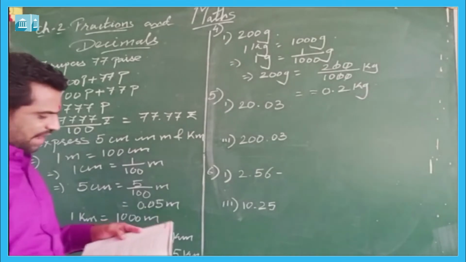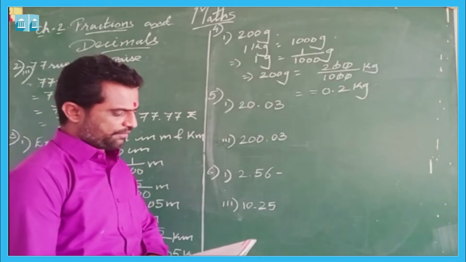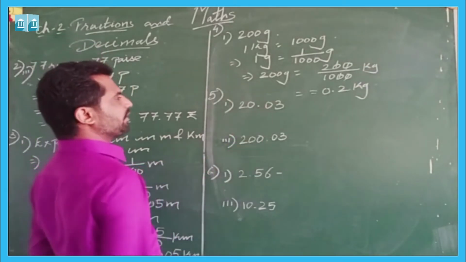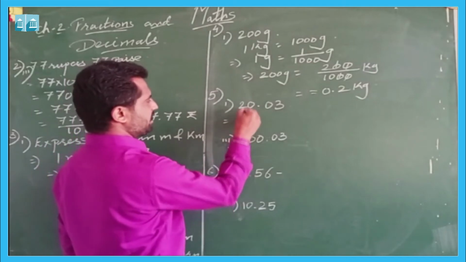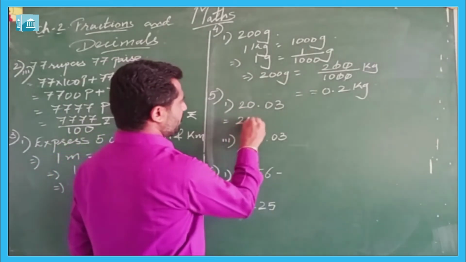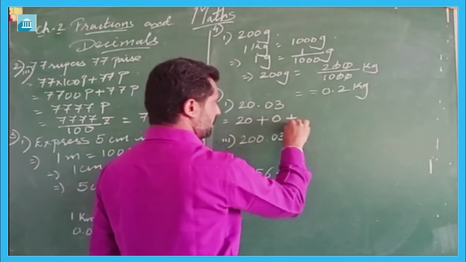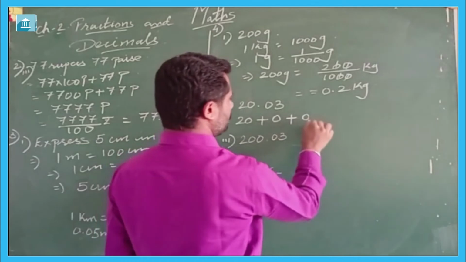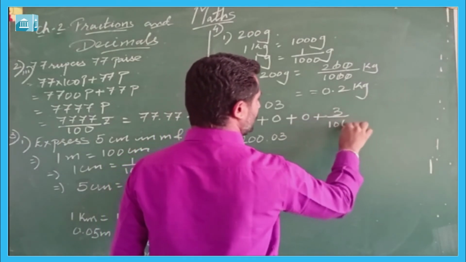Now question number 5 is write the following decimal number in the expanded form. Here one number is given, we need to write it in expanded form. To write this in expanded form, here 2 is in tens place, therefore it will be 20 plus 0 plus 0 plus 3 upon 100.